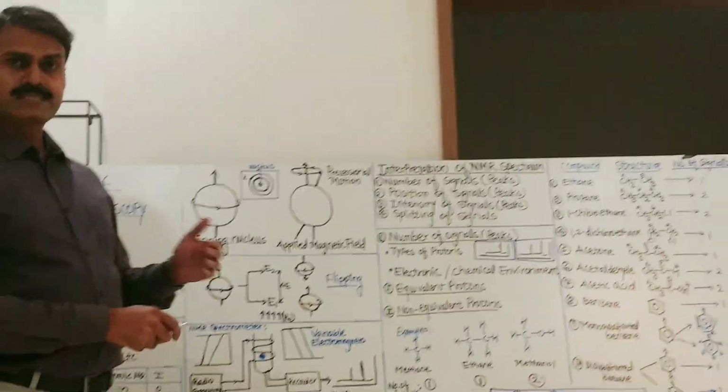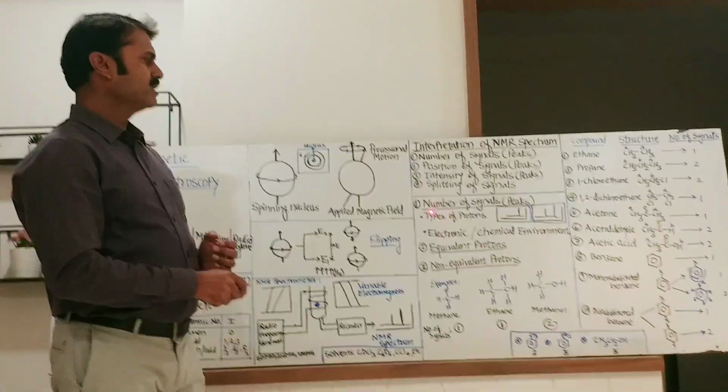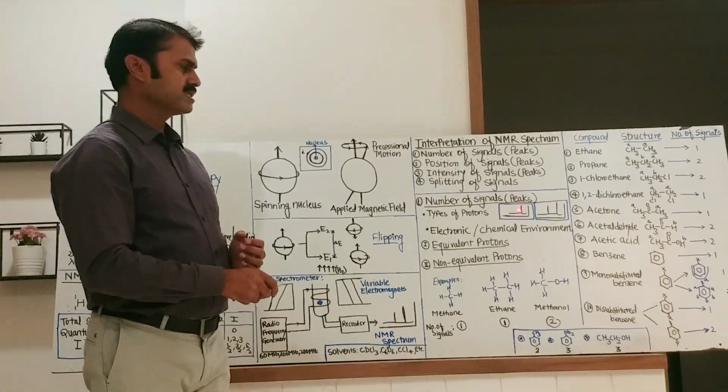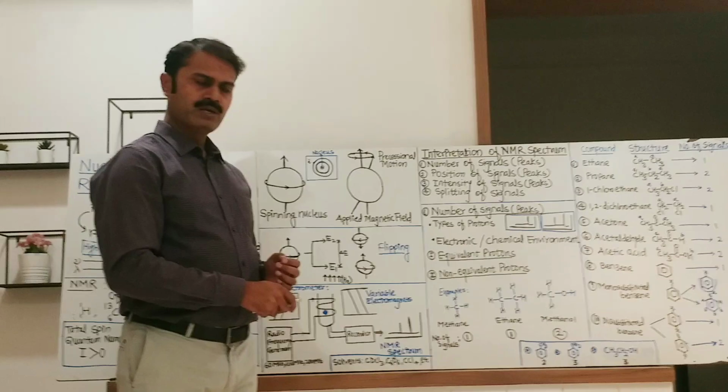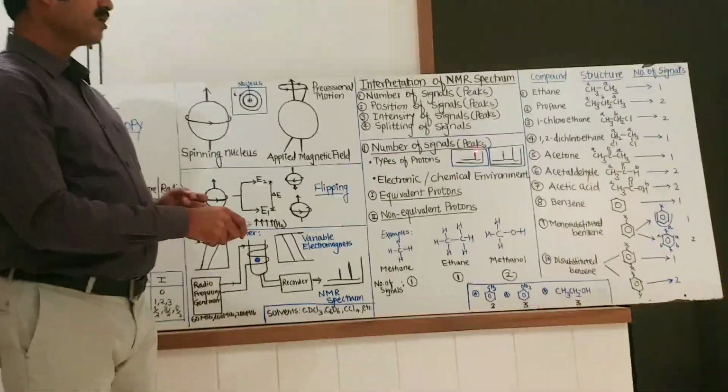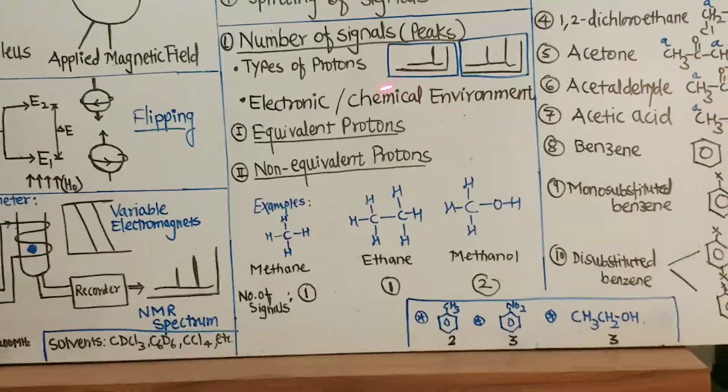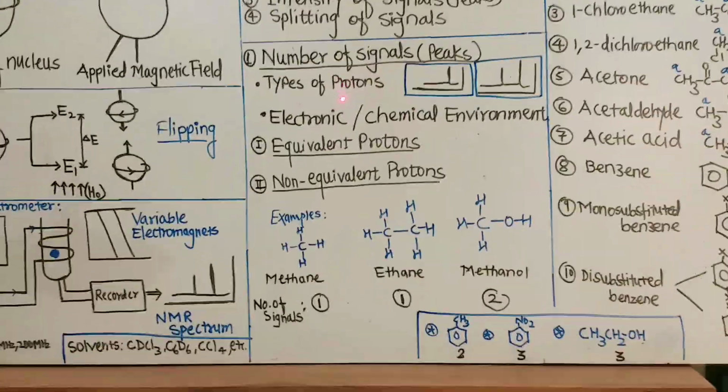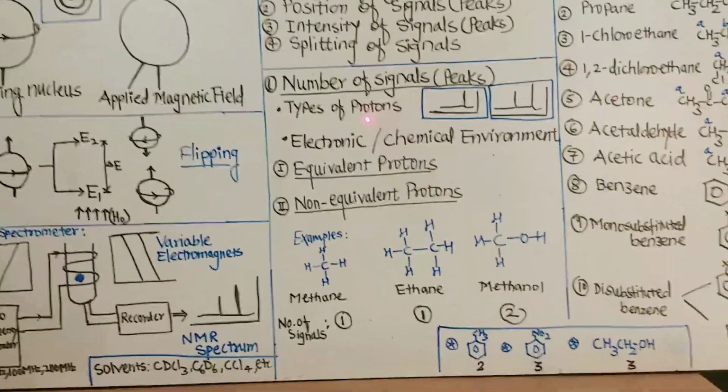Let us discuss these parameters one by one. The first parameter is the number of signals or number of peaks. The number of signals or peaks in an NMR spectrum gives very important information. It gives the types of protons present in the molecule.